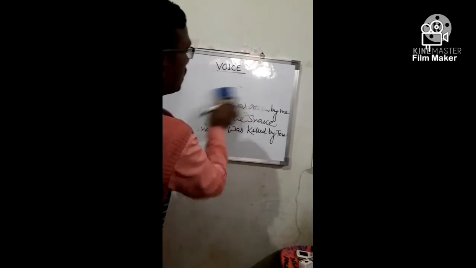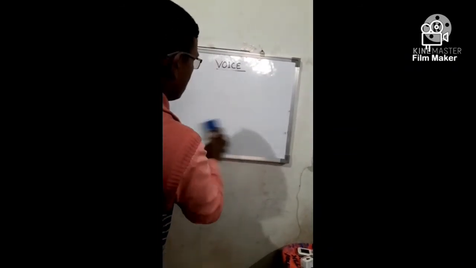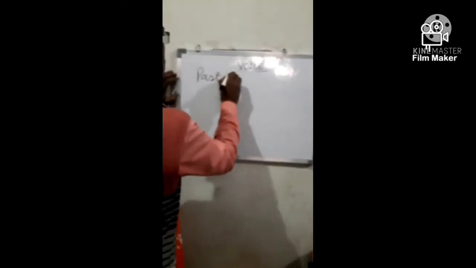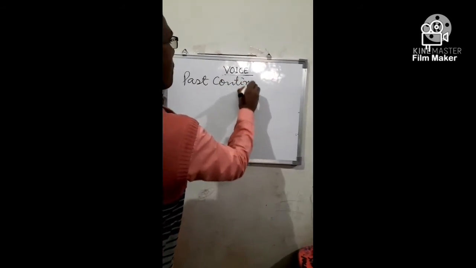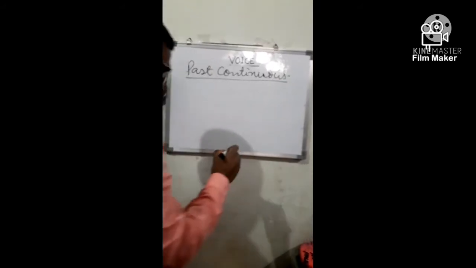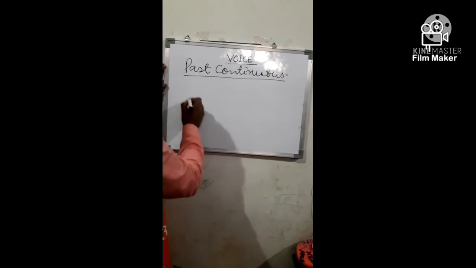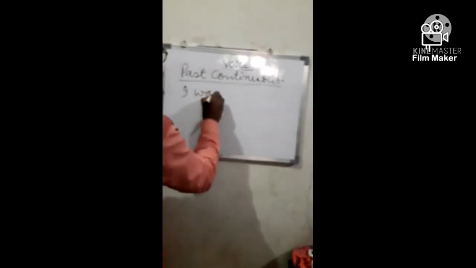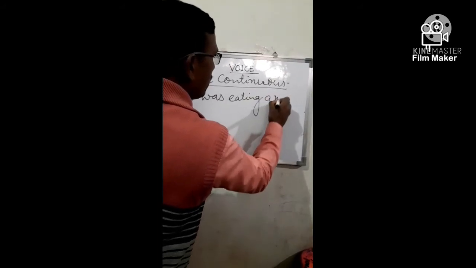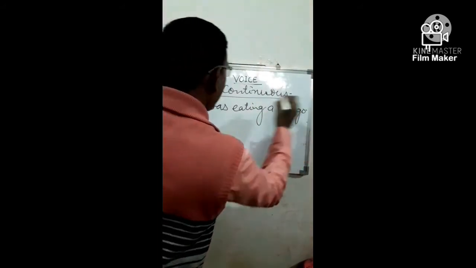Now come to past continuous. Take an example. I was eating a mango.